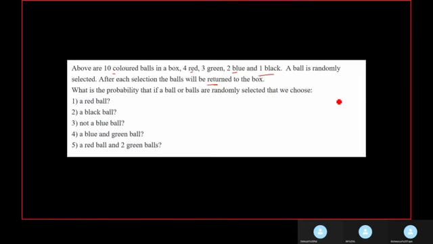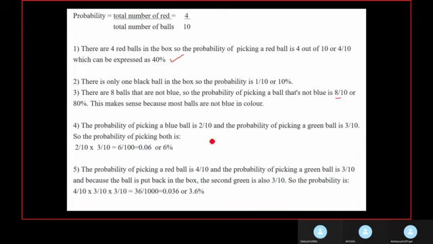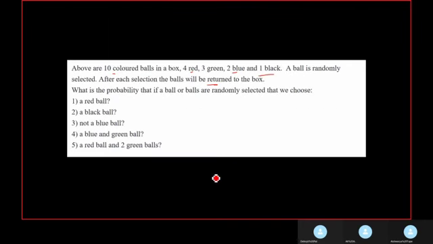A blue and a green ball. Initially, for the blue ball, it will be 2 by 10, because there are a total of 2 blue balls, and 3 by 10 because there are a total of 3 green balls. And we'll multiply and we'll get the answer 6 by 100, that is 0.06, that is 6%.